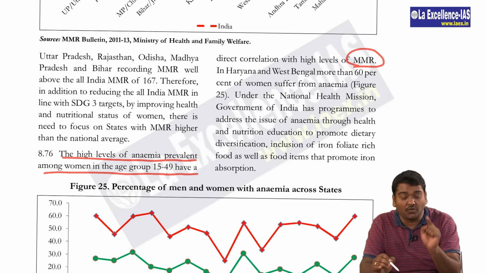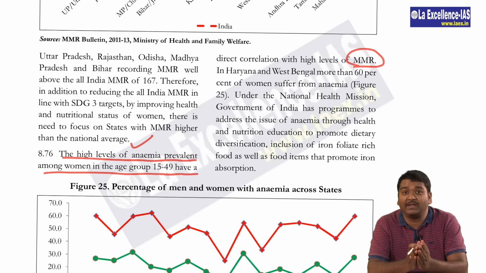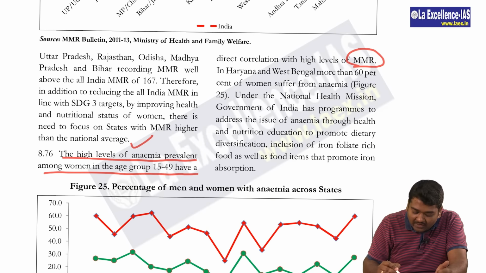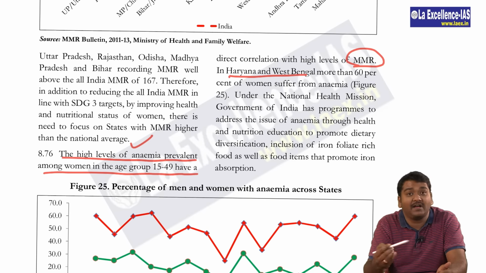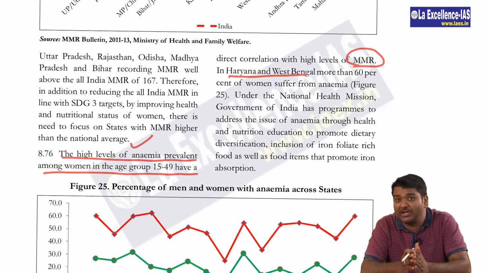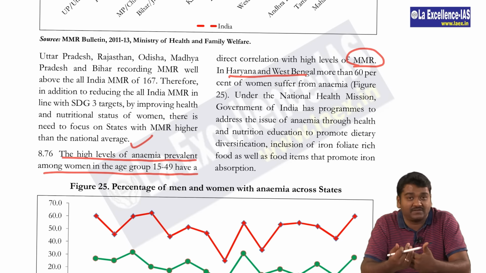So they may ask you with respect to high levels, which one of the following is one of the main reasons for increased MMR, and they may ask you in which states anemia is present more. So these type of factual information will be present only in the economic survey and not anywhere else. So please be careful about these facts.